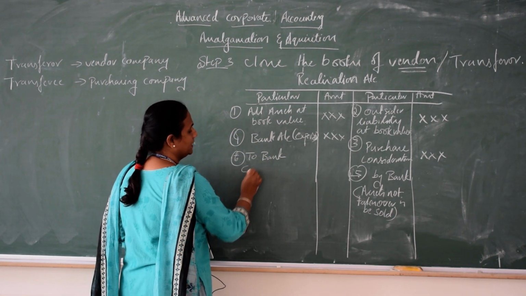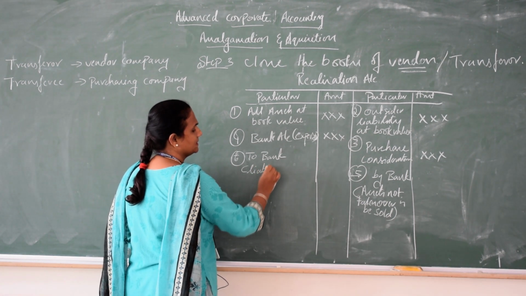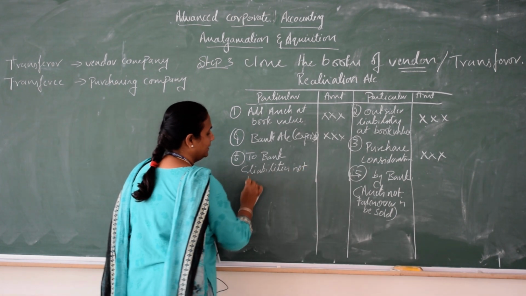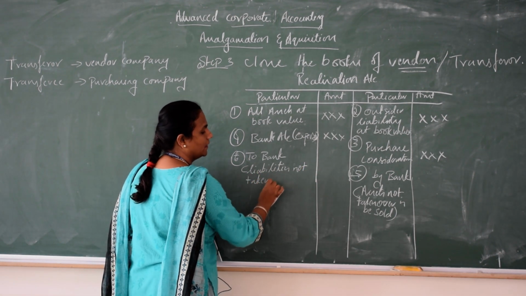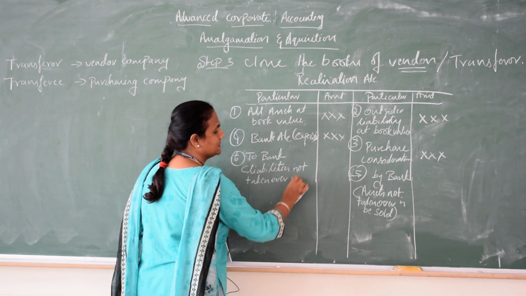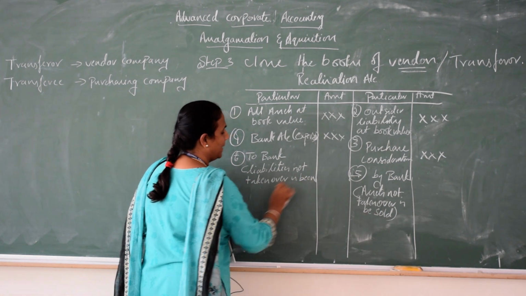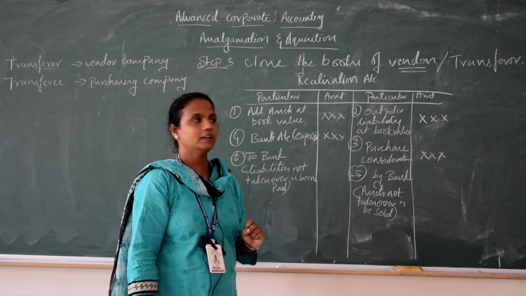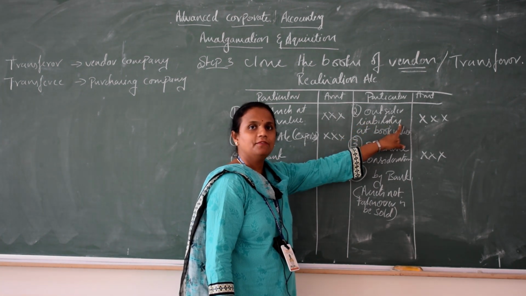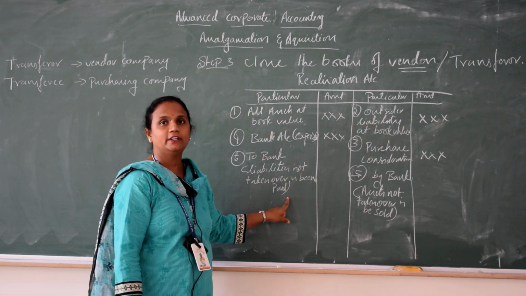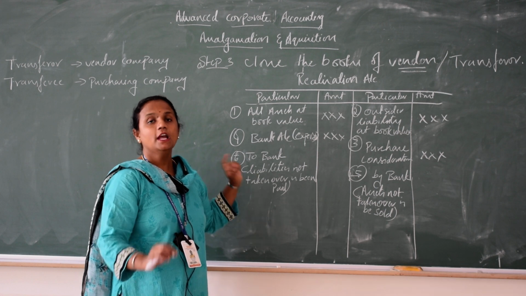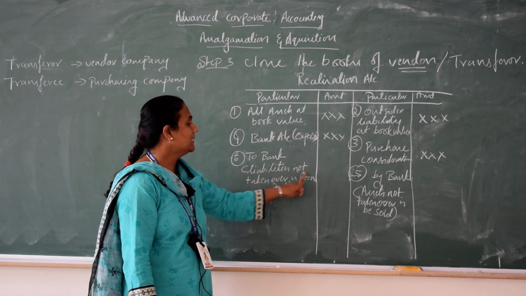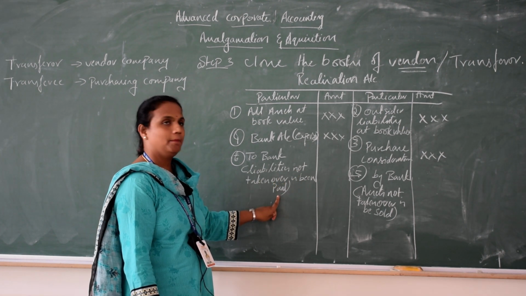In brackets you have to write liabilities not taken over is being paid. If they say I am not paying your bank overdraft, the bank overdraft is here, but here you should pay it off. When you pay, cash is going out. So you have to write to bank, liabilities not taken over has been paid.